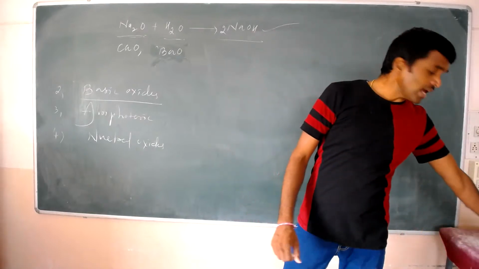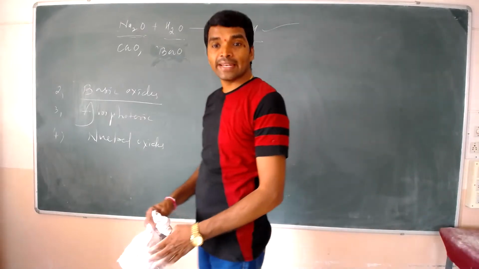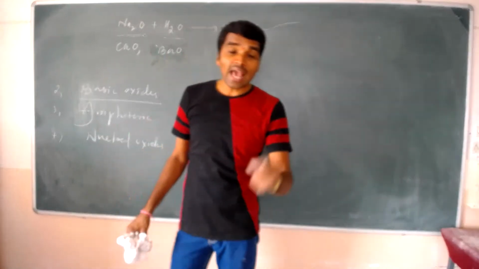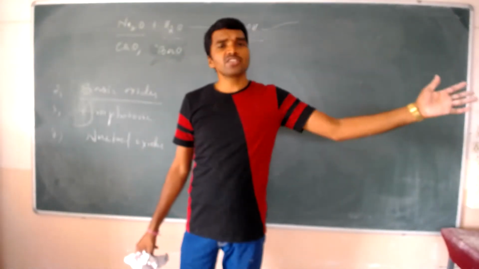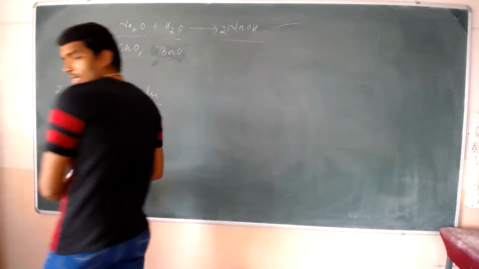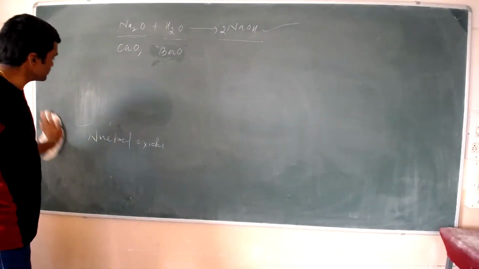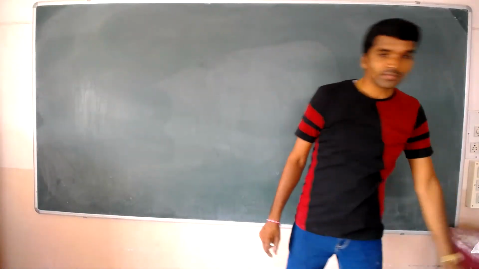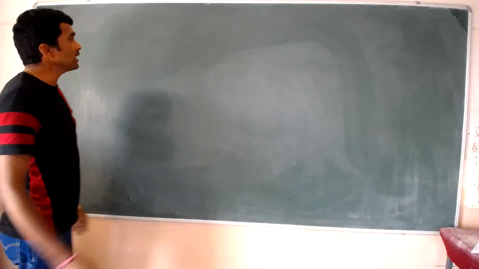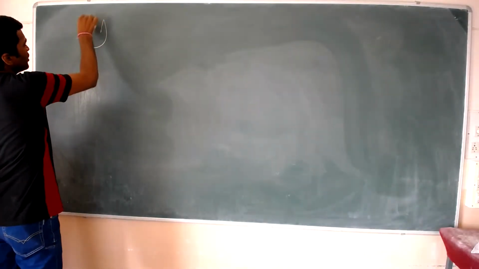And some oxides are amphoteric in nature. It means they have both acidic nature as well as basic nature. The best examples of amphoteric oxides are Al2O3, SnO2 (tin oxide), and lead oxide.